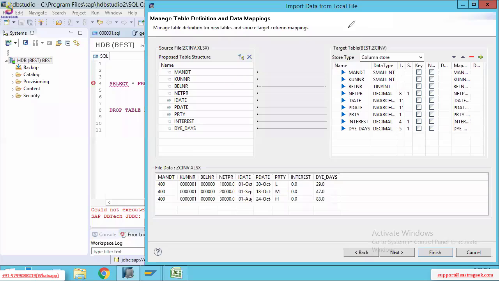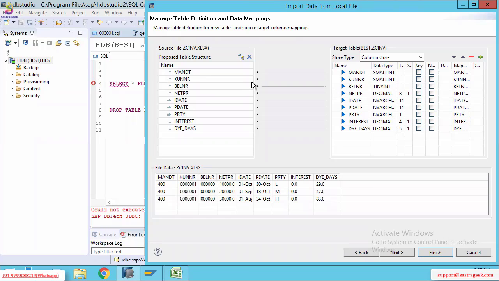See, the point here is that we are not replicating the table data directly into the HANA database. We are going to replicate the Excel file data. If you are going to replicate the Excel file data, it means you are going to replicate the Excel file fields into the target table.